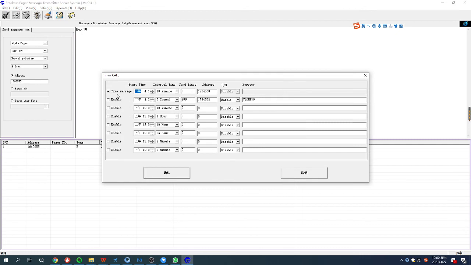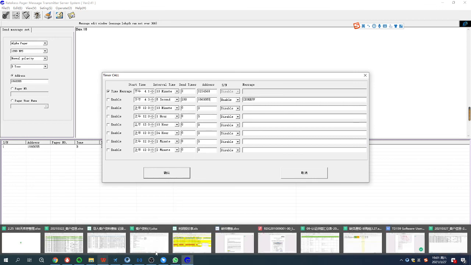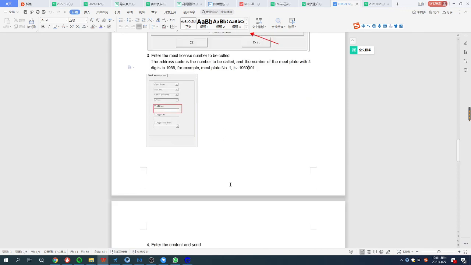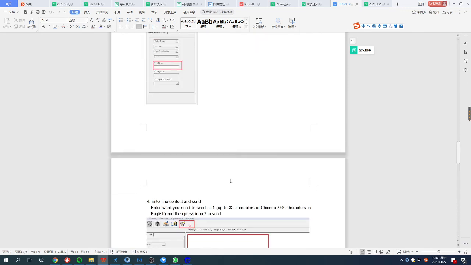And this is a timed call, which you can set the time first, and when it's ready, the software will send to the pagers directly, and it's very convenient as well. This is for the message you want to send, and this is the pager ID. Like I just said, 196 is the confirmed one, so you need to add the 4 digits that you need for the pager ID. Of course, there are instructions in a Word file, so you can check the details as well.